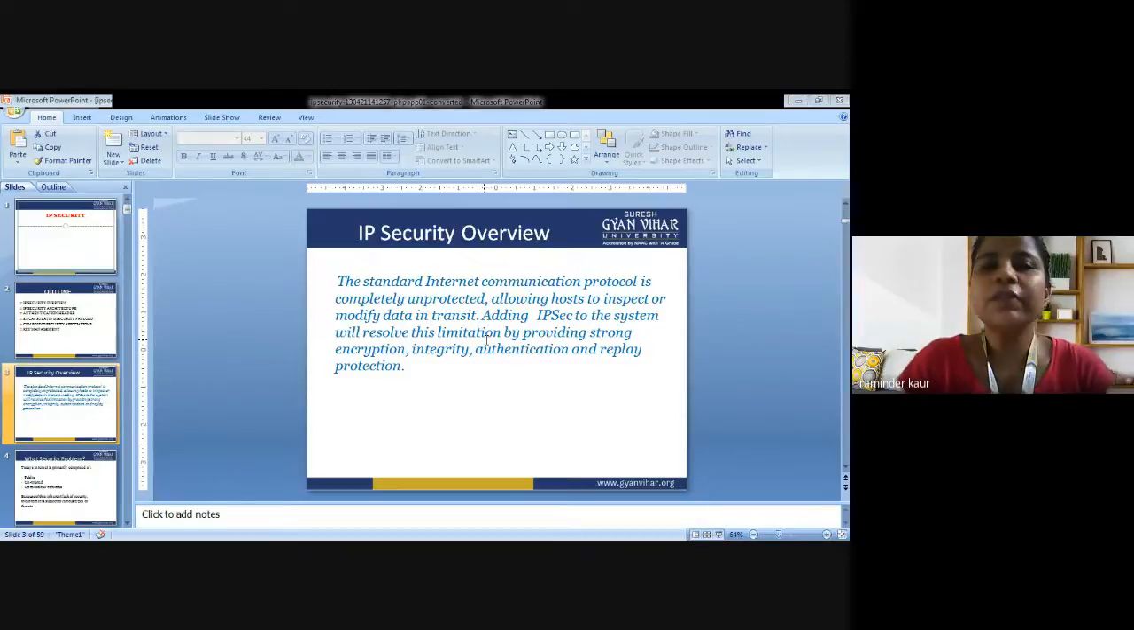The standard internet communication protocol is completely unprotected. It allows a host to inspect or modify data in transition. Adding IP security to the system will resolve this limitation by providing strong encryption, integrity, authentication, and replay protection. These are the terms that we have already discussed in the network security class. Now we are going to discuss these terms again one by one. This is the basic definition of the IP security overview.